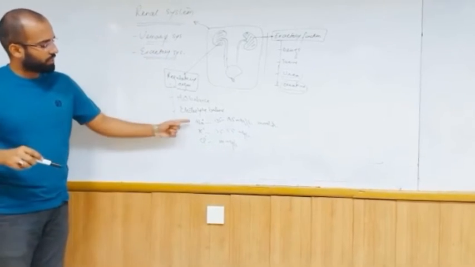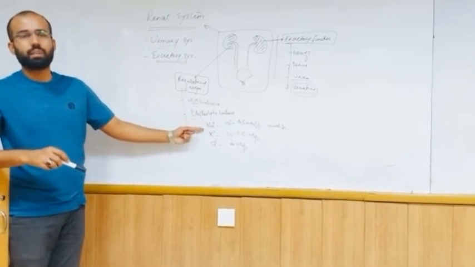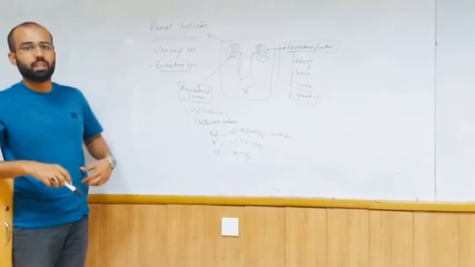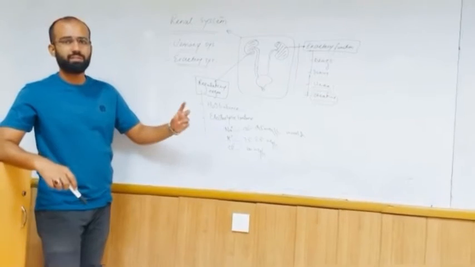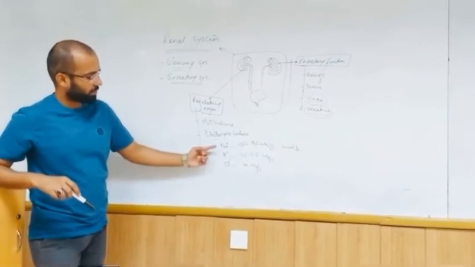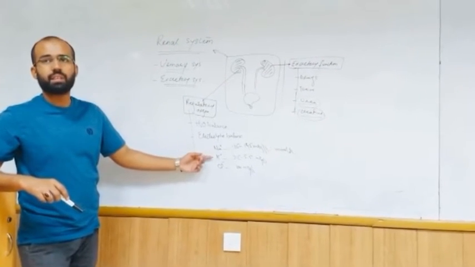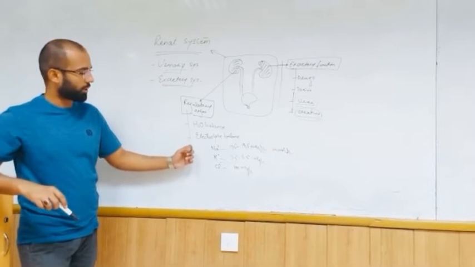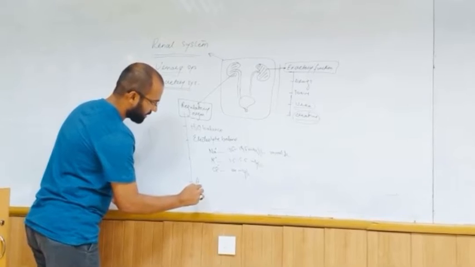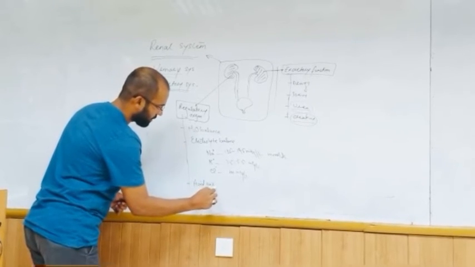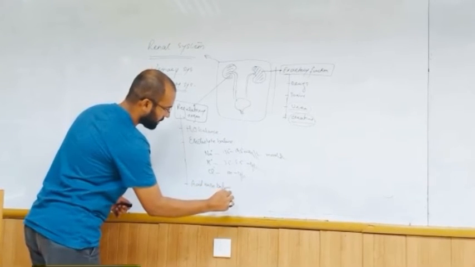Out of sodium and potassium, which are very important ions as far as the body is concerned, we should give more attention to potassium, because a little fluctuation, either an increase or a decrease in potassium, may lead to very serious consequences for your body. The kidney also regulates acid base balance.